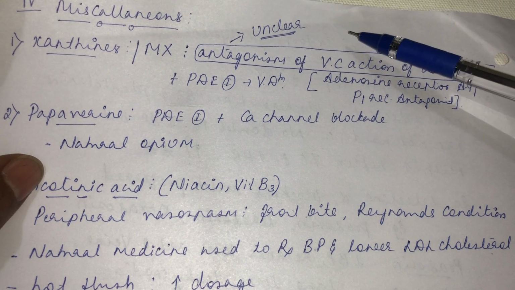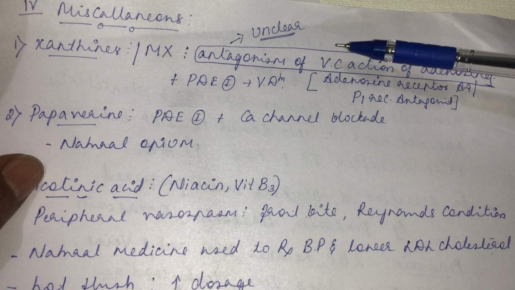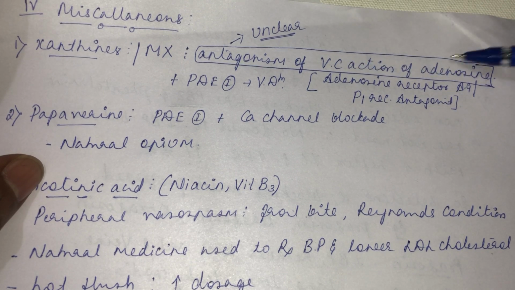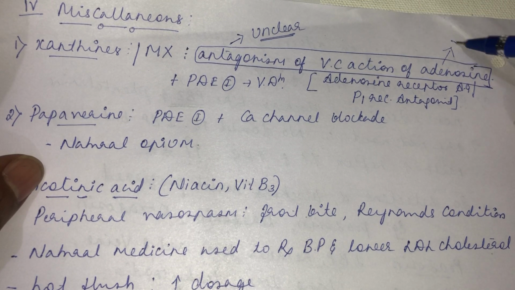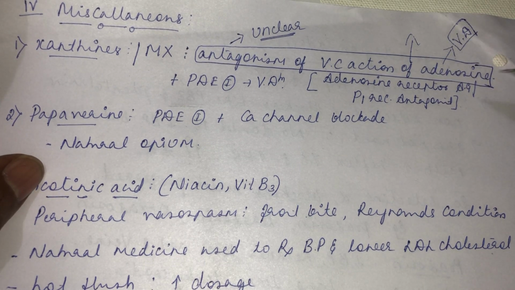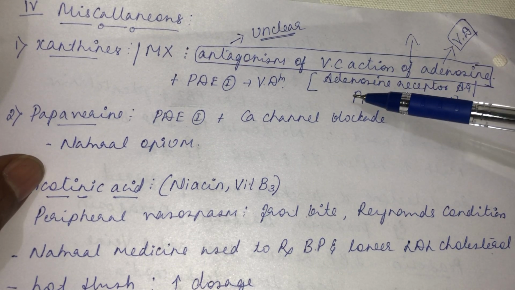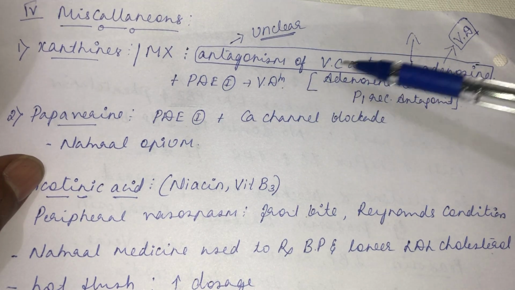But this is an unclear mechanism. In the textbook, they say the vasodilation is due to antagonism of the vasoconstriction action of adenosine. But adenosine agonists as such cause vasodilation. So that's an unclear thing, so refer to another textbook. But as far as vasodilation by xanthines is concerned, it is by phosphodiesterase enzyme inhibition only.